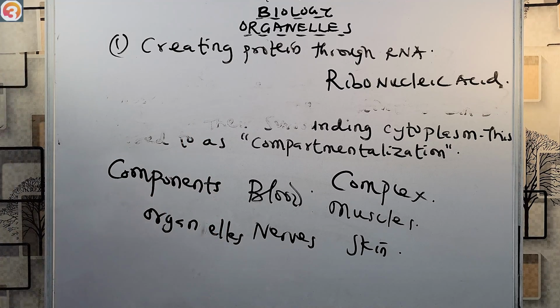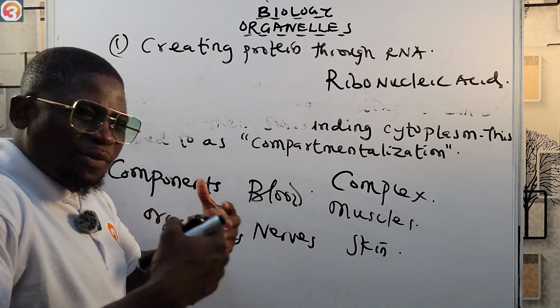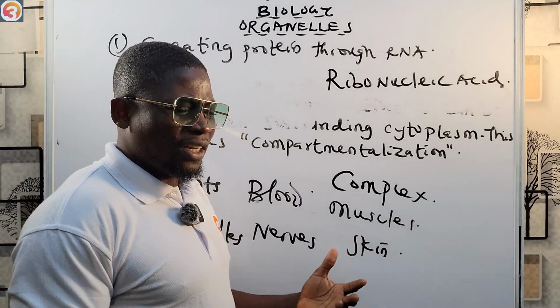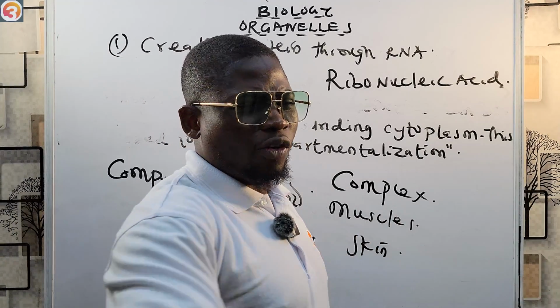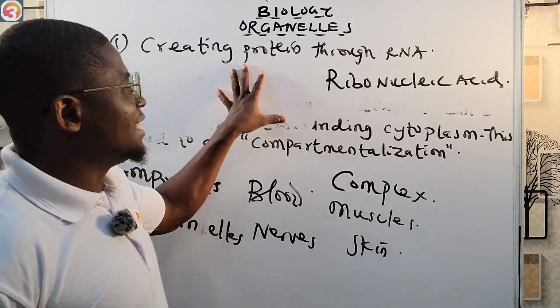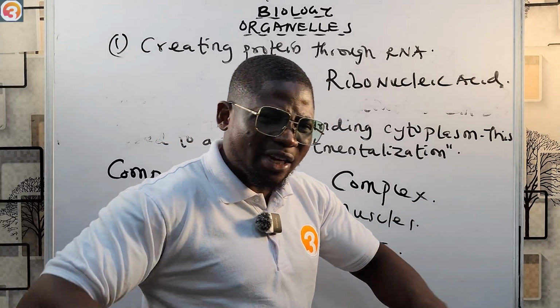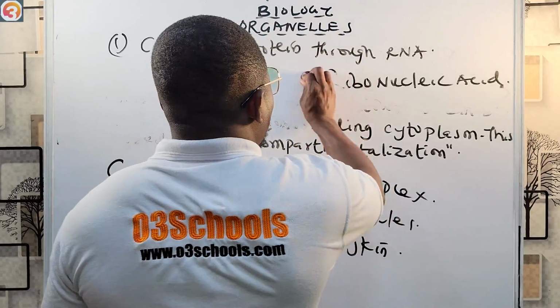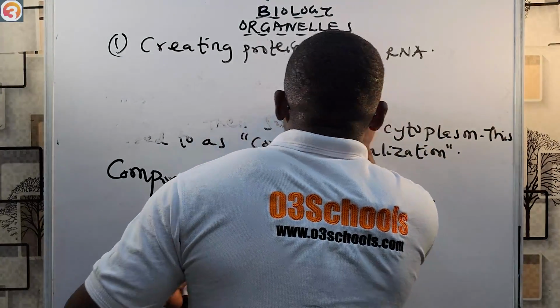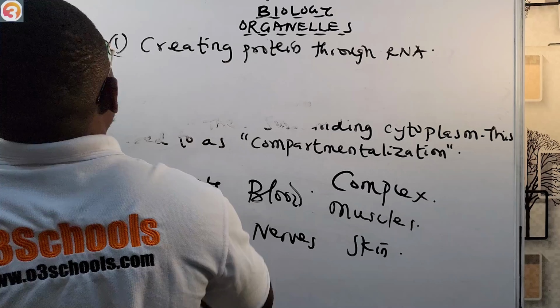Protein through RNA. Also, they can transport this protein that they have created to different locations of the cells. Apart from creating the RNA, these organelles can also transport these proteins to different locations. Transporting the protein to different locations of the cell.